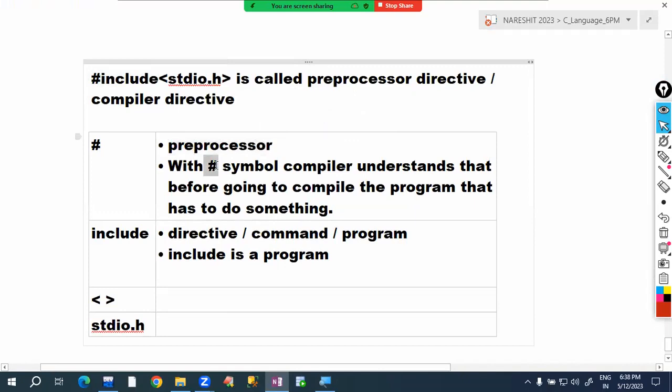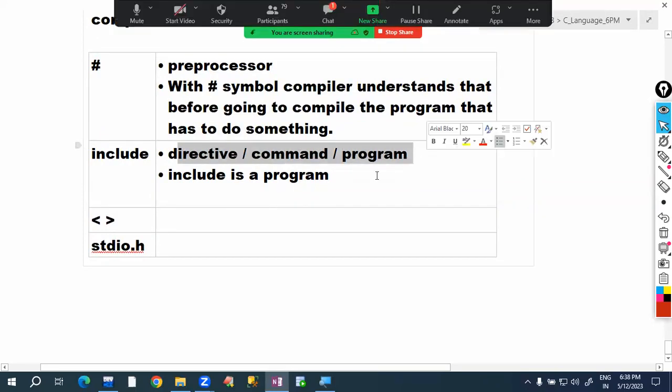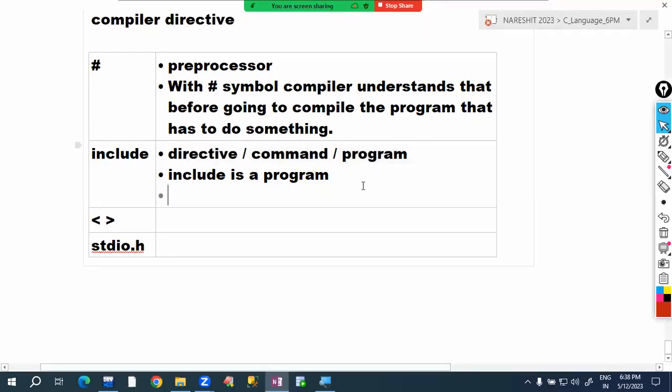Understand that hash means one preprocessor. With this symbol, the compiler understands that before compiling the program, it has to do something. So it will not compile immediately. Which program will it run now? The include program will run. Include is a program, or you can say a command, or a directive.